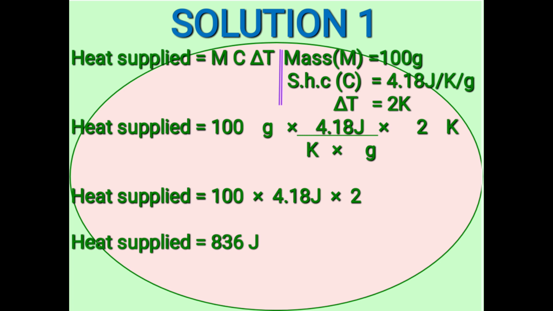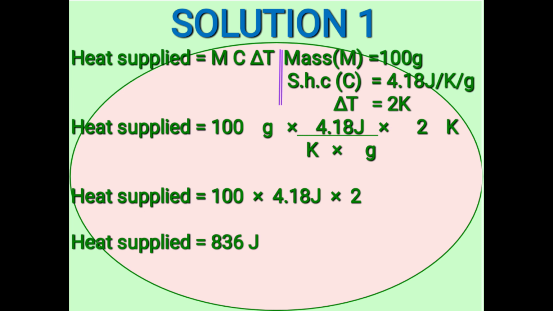Now we have our formula for heat supplied. Our formula for heat supplied or heat absorbed is mc dt. We saw m stands for mass, c specific heat capacity, dt standing for temperature change. Now what do we have? We have mass, we have the specific heat capacity, we also have the temperature change. So it is a matter of expressing those values in our formula.